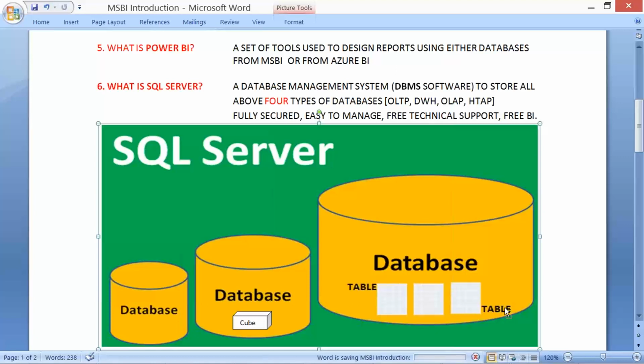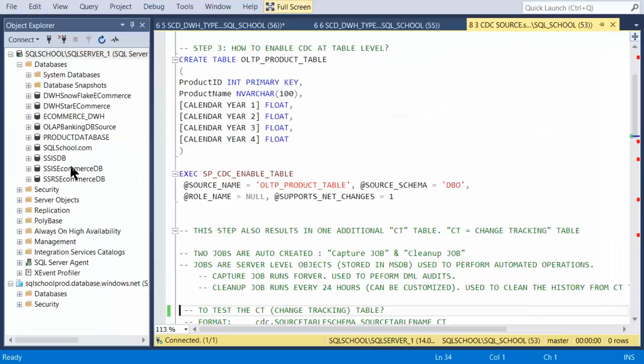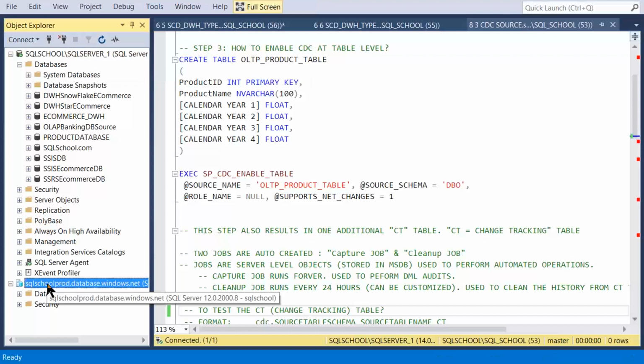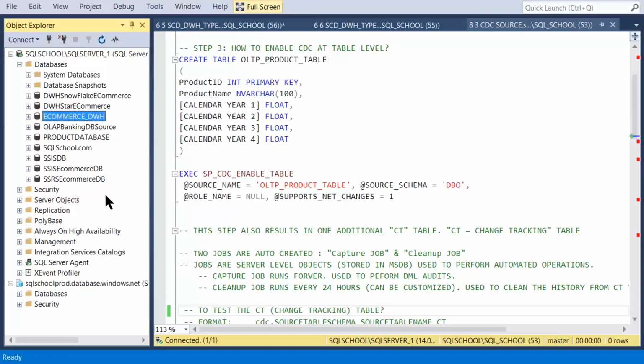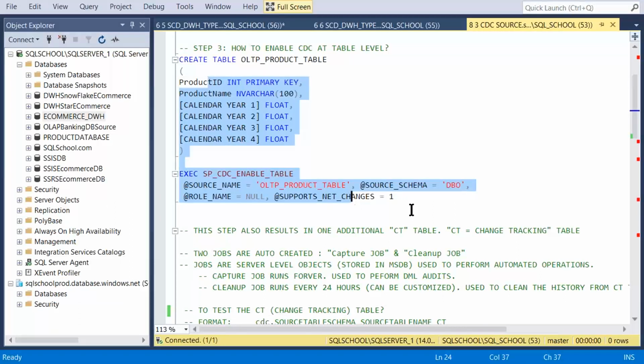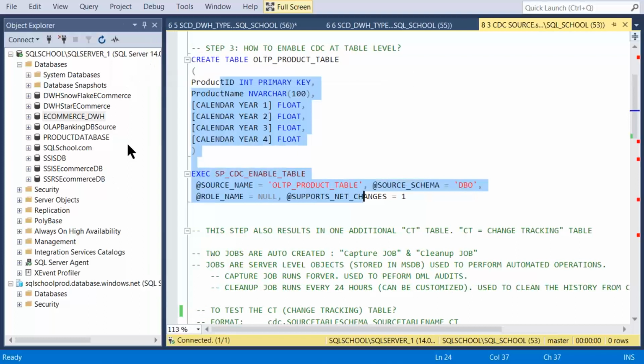Yes, we have OLAP or other databases. So we need to work with different types of servers, like regular servers and some Azure cloud-based servers, and store different types of databases and data warehouses, and work with a good amount of data access activities throughout the course. So we need some server to manage and maintain.